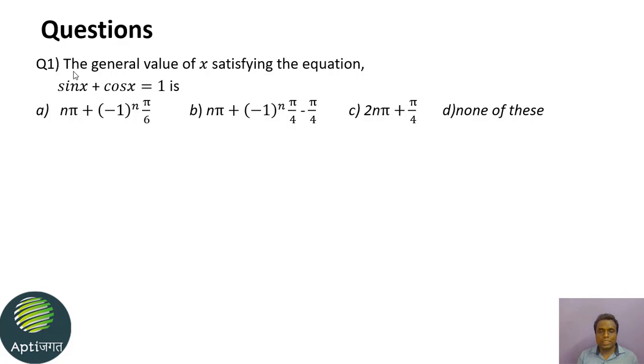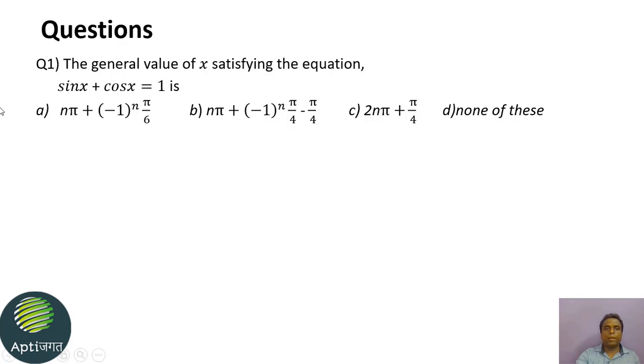As a first step, try to bring the equation into only one trigonometric ratio, because we have general solutions for equations with only one trigonometric ratio: sin theta equal to sin alpha, cos theta equal to cos alpha, and tan theta equal to tan alpha.